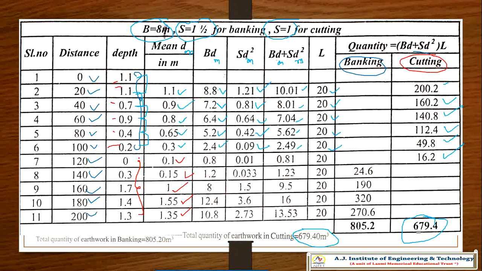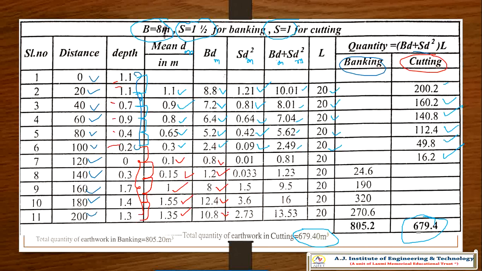Again the same. From here only you have to take the average. So here 0.2 plus 0.1, 0 plus 0.3 divided by 2 is 0.25, and 0.3 plus 0.17. So 2 divided by 2, 1, and so on. This is the mean depth. So now you multiply 8 for this D M. So you will get the answer D M as 1.28, 12.4 and 10.8.